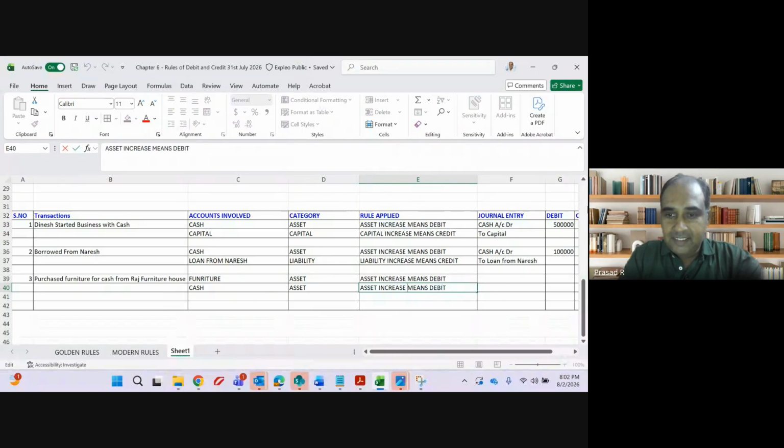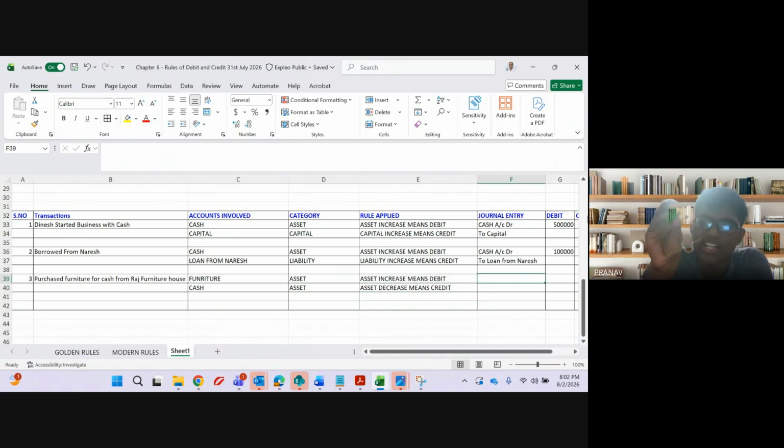Yes, fantastic, guys. Asset decrease means credit. I am changing it; I only copied this. Asset decrease means credit, so for the journal entry: Furniture account debit to cash account.